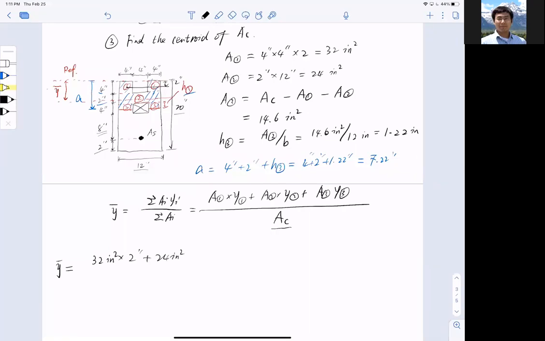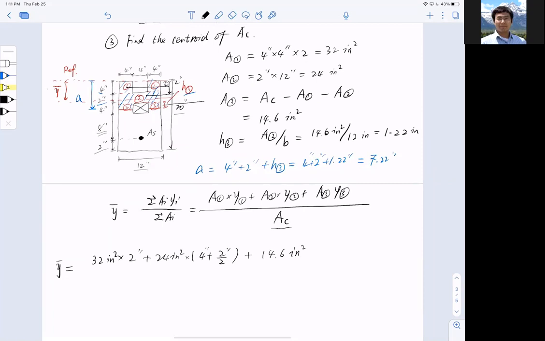And what is the distance, right? The distance is between the center of 2 to the top. So that is 4 plus 2 divided by 2. So that is the distance. And last but not least, 14.6 inch squared, that is A3, which is this fellow here. And the distance is what?